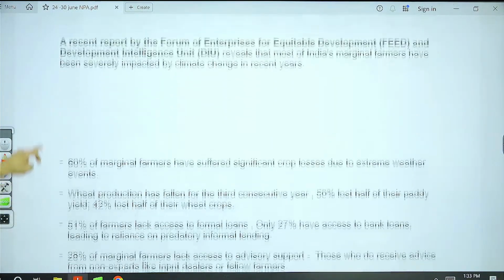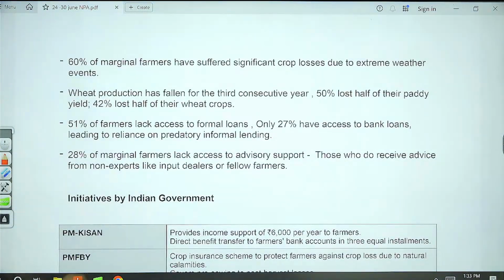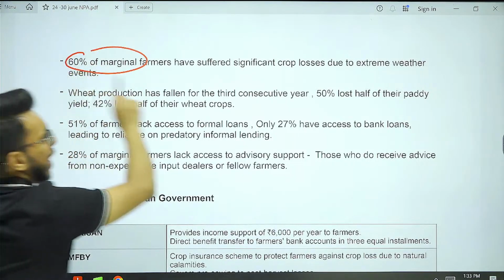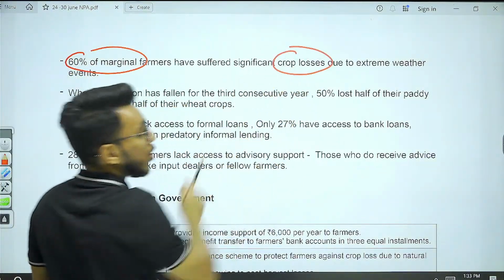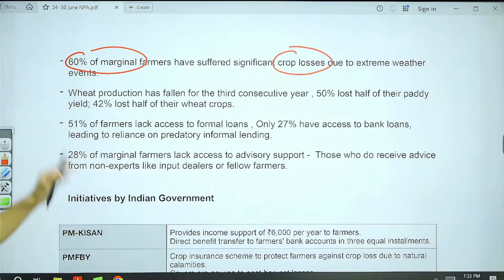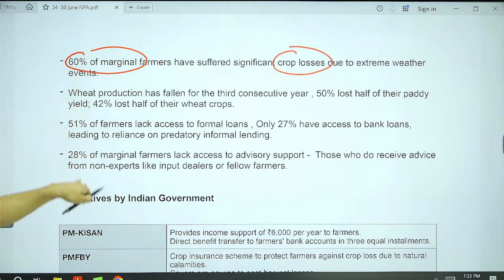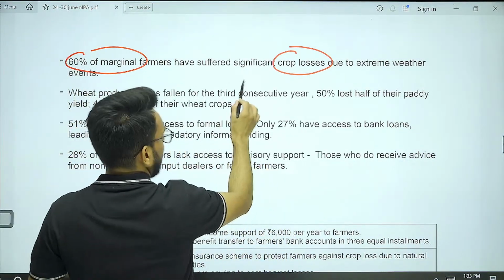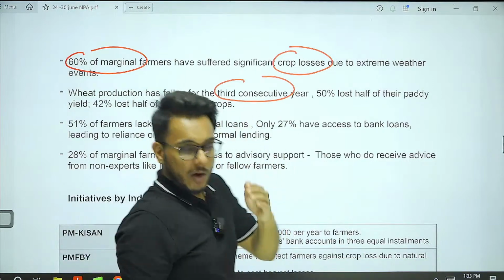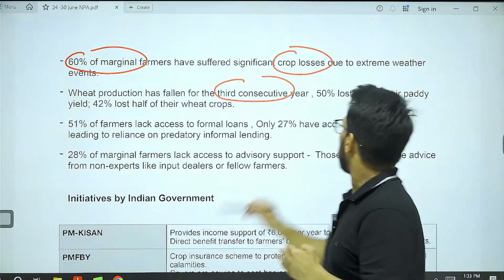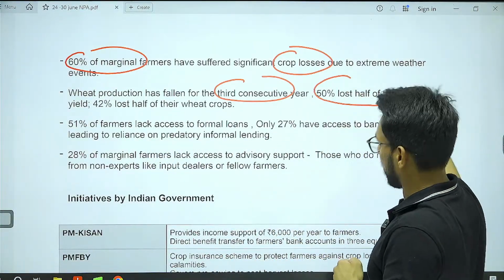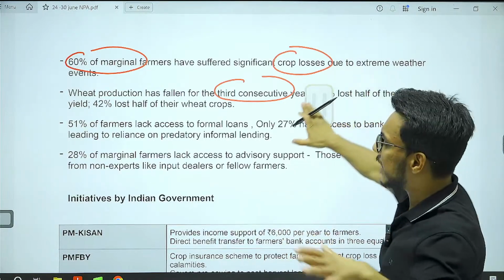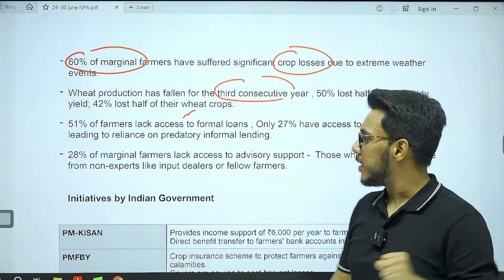And 60% of the marginal farmers have suffered crop losses due to extreme weather. Even the productivity of the soil has come down. Wheat production has fallen for the third consecutive year. The paddy cultivation and wheat crop cultivation are going down.